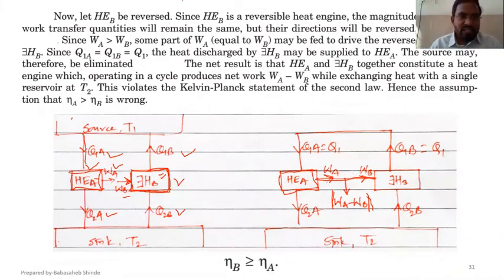Heat engine A is still a regular engine, so that is a work producing device. WA is the work.